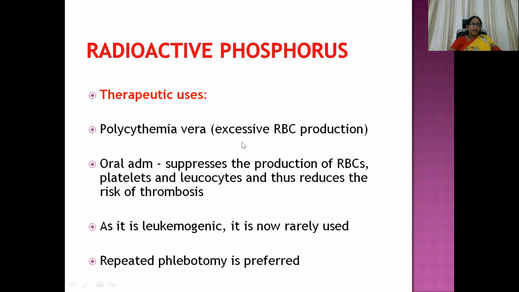And it is used in the management of polycythemia vera, where there is excessive RBC production. Oral administration suppresses the production of RBCs, platelets, and leukocytes, and thus reduces the risk of thrombosis. That is another action. As it is leukemogenic, it is now rarely used. Okay, and whenever there is such an adverse effect, then we can go ahead with repeated phlebotomy.